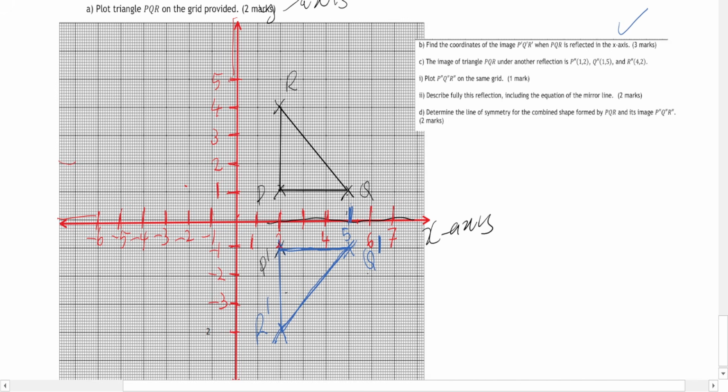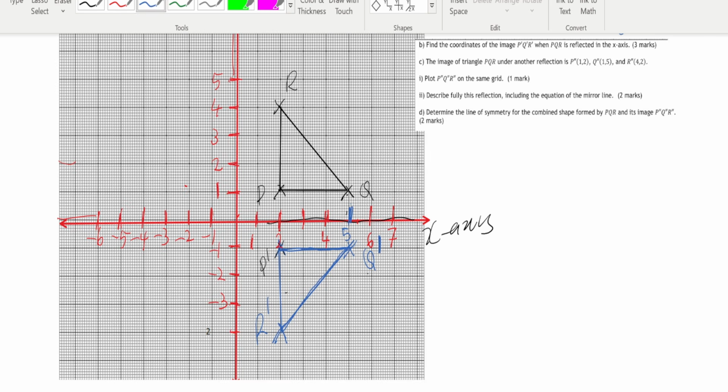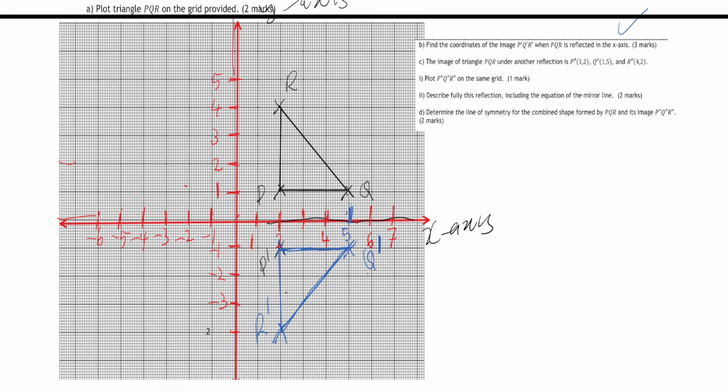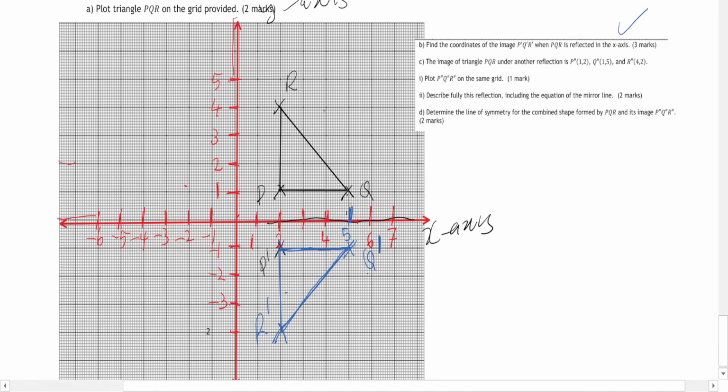So your (1, 2) is supposed to be, let me use another color as well, the green one. P double prime is (1, 2), being here. This is P double prime.